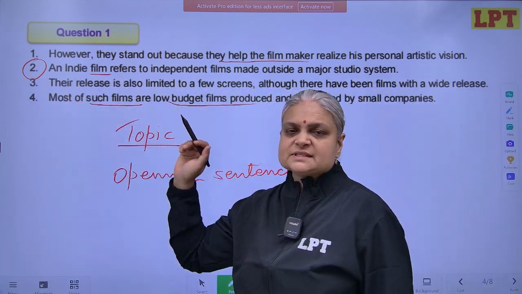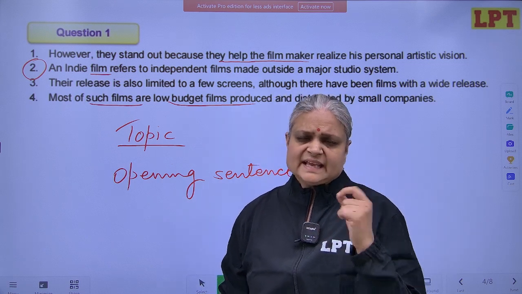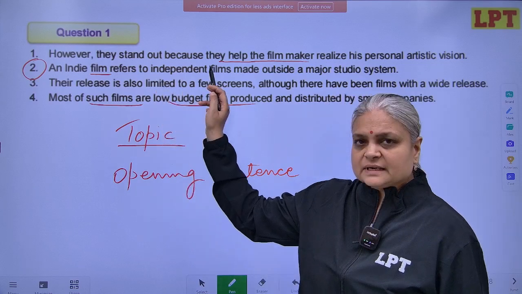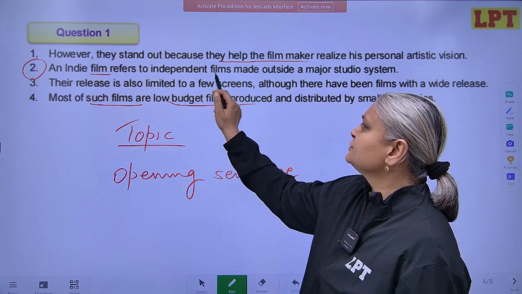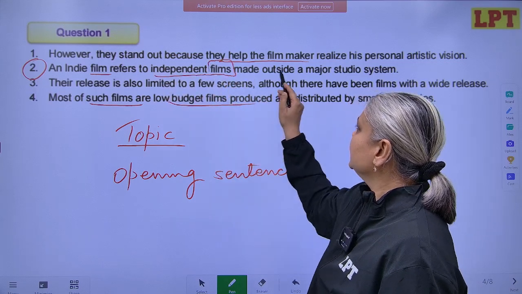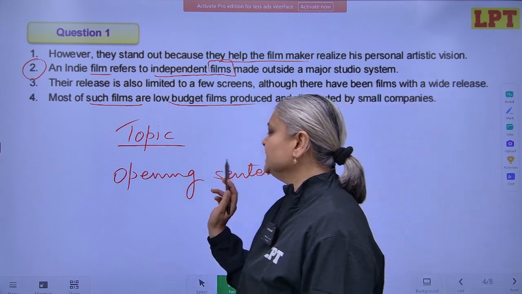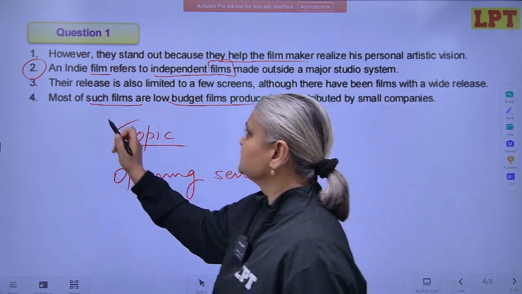Whenever we are introducing something, we use the indefinite article a or an, and that is where we identify that this is talking about a certain kind of film which is an indie film, which refers to independent films made outside a major studio system. All right, so we have understood that this is the opening sentence. Now let's link the words or verbal hints.